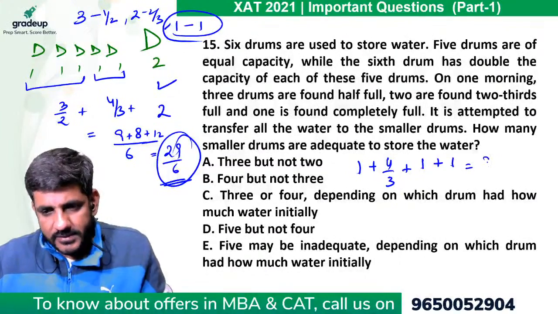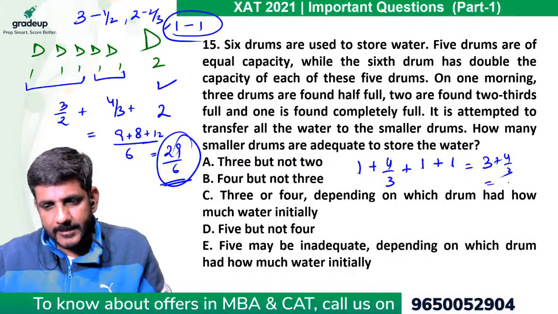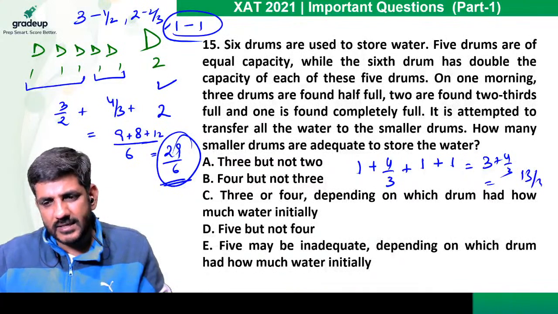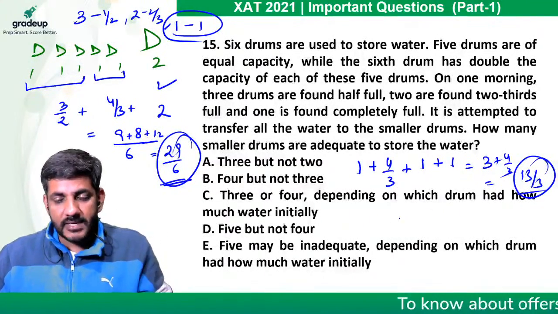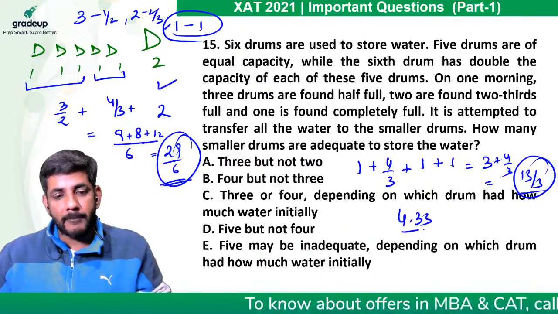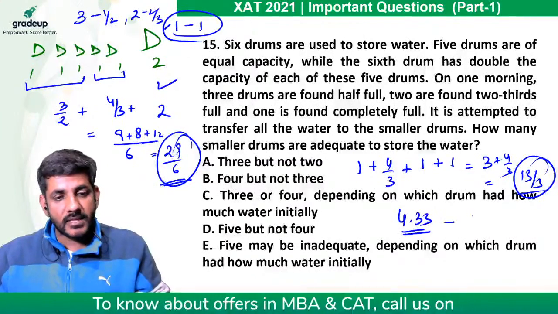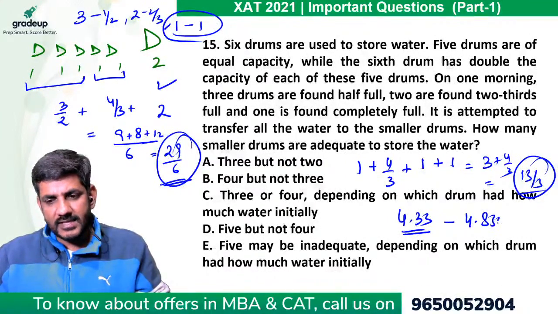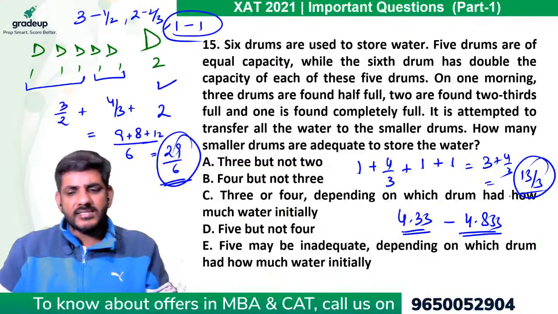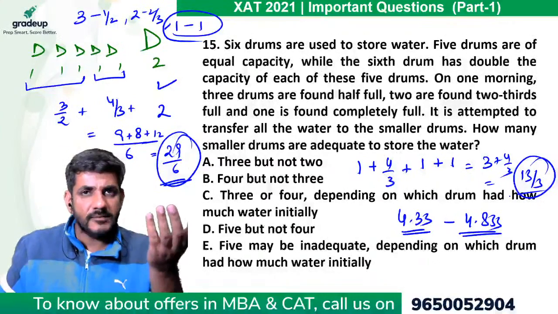So their total capacity becomes 3 + 4/3, that is 9 + 4, 13/3 liters. So the total capacity now becomes 13/3, that means 4.33 minimum and maximum is 4.833. So in any case, can I say I need 5 drums to fill it?